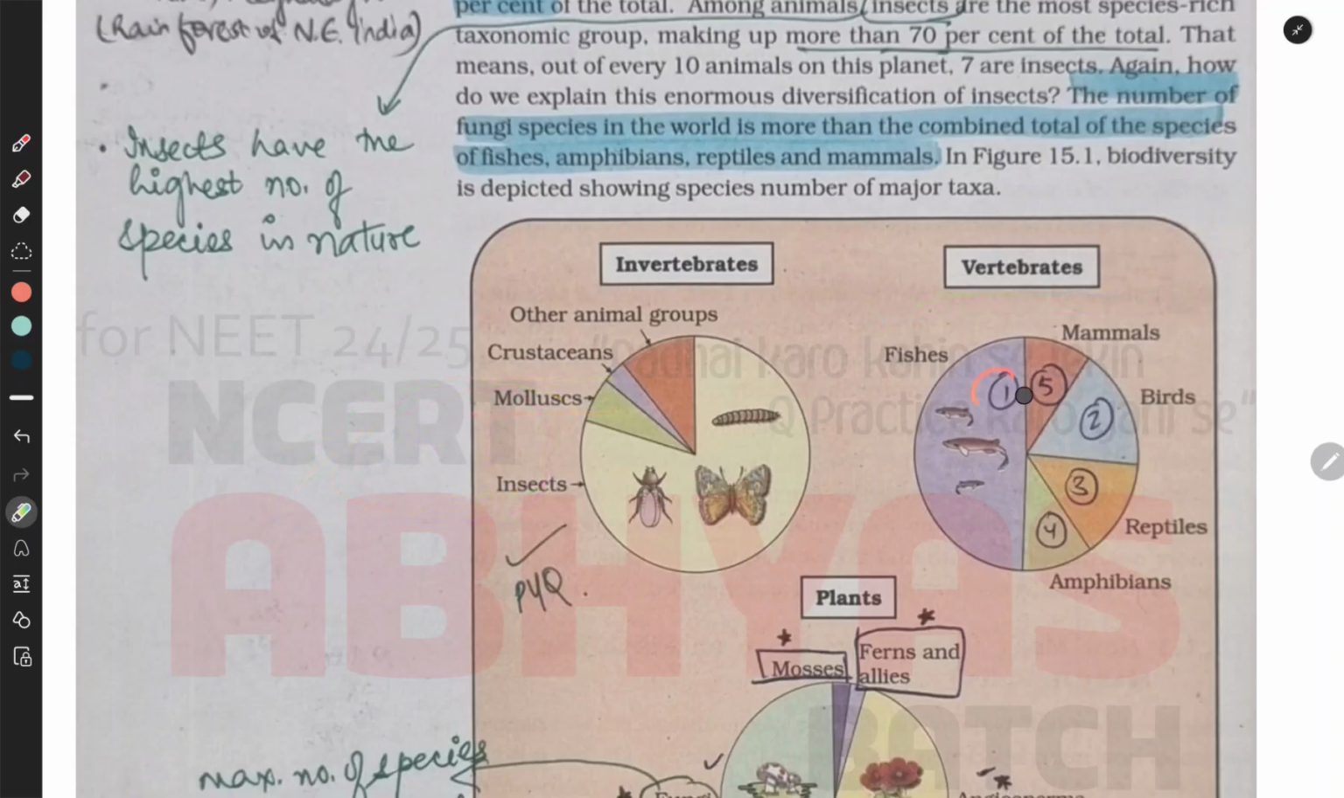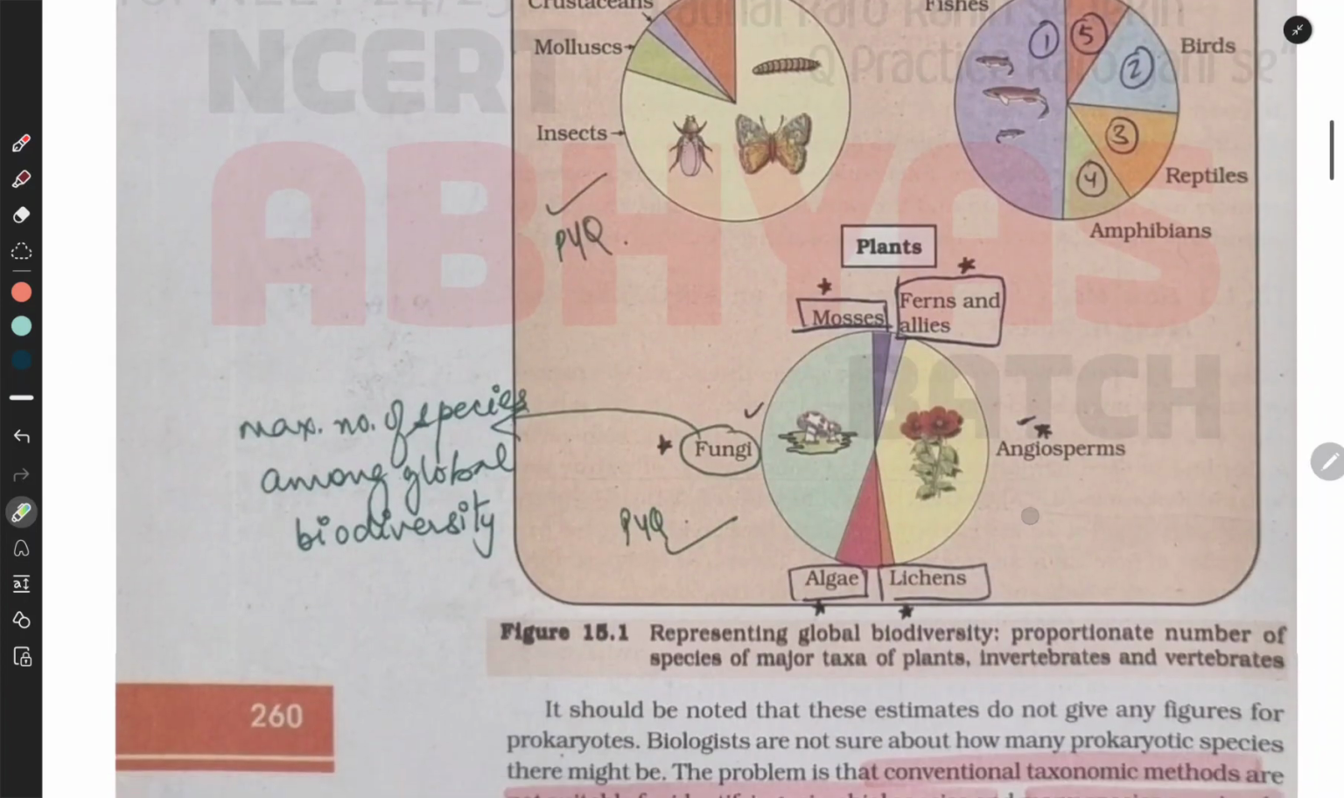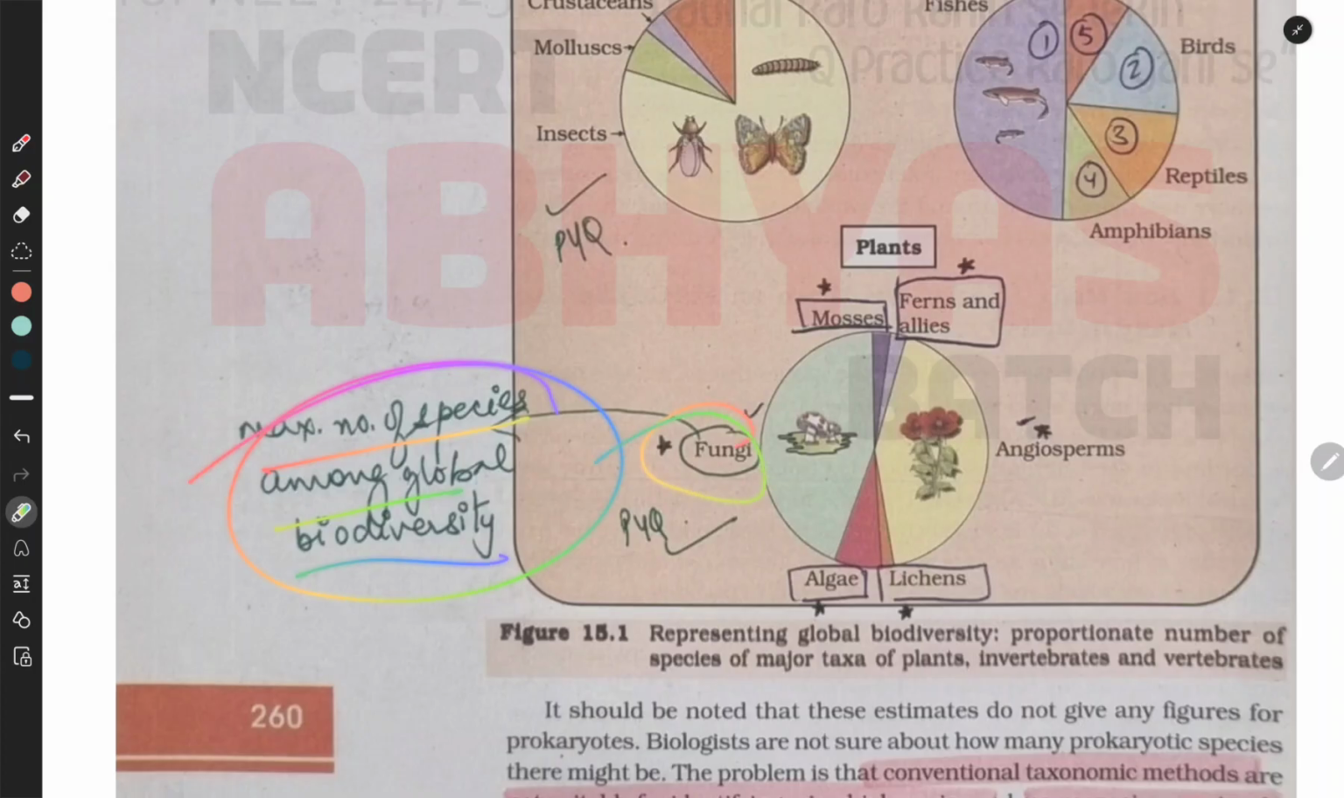Vertebrates: fishes, birds, reptiles, amphibians, and mammals. For this we use FABRAM. FABRAM: fishes, birds, reptiles, amphibians, then mammals. Alright. In plants, the maximum number of species among the global biodiversity is fungi, and then angiosperms, algae, lichens, mosses, ferns, and gymnosperms. To remember this, we use "Arun is a fun guy."